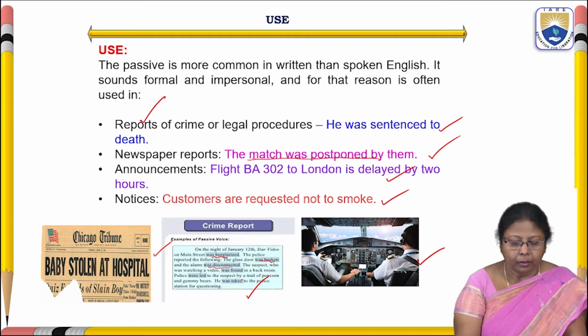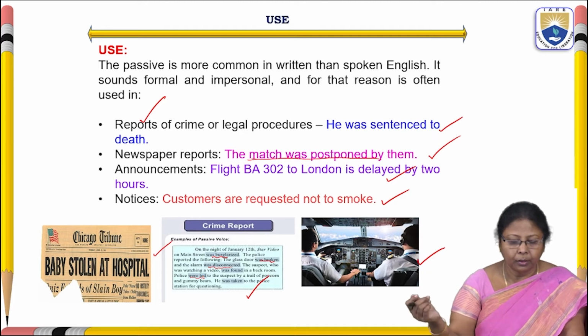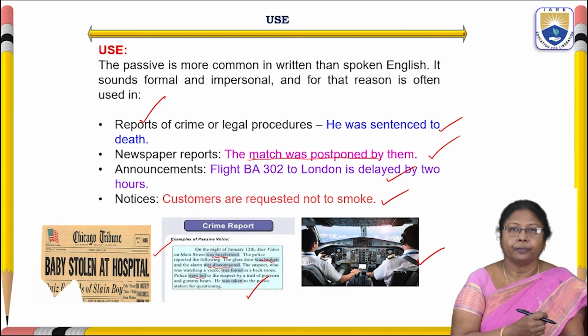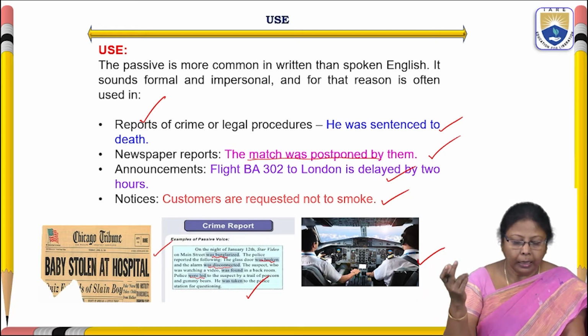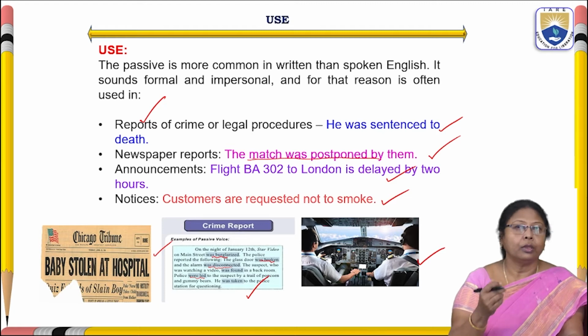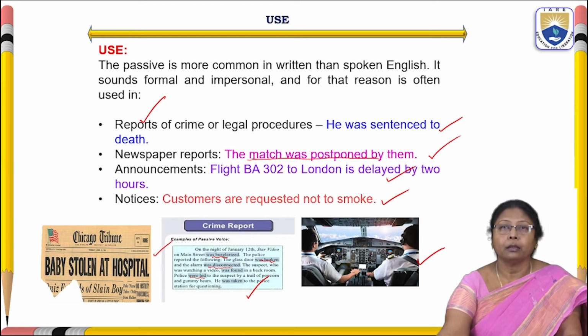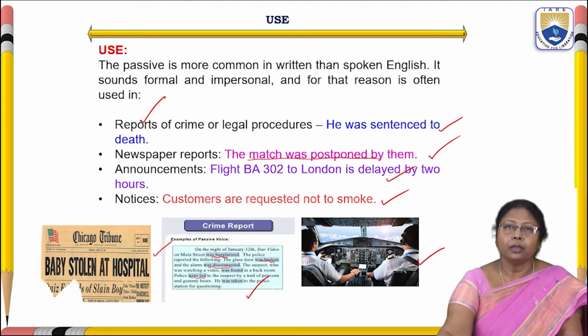The police were led to the suspect, and then Main Street was burglarized, the glass door was broken, the alarm was disconnected. So in crime reports, newspaper reports, announcements, notices, whatever we take, mostly we see passive voice only. Mostly native speakers of English go with the passive voice.